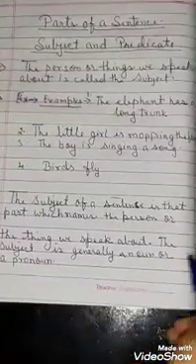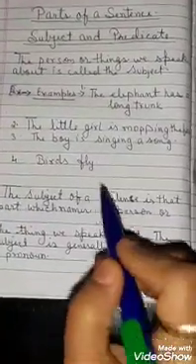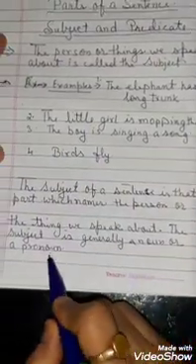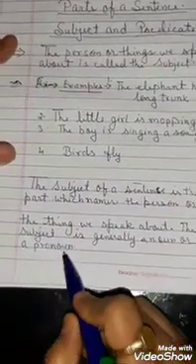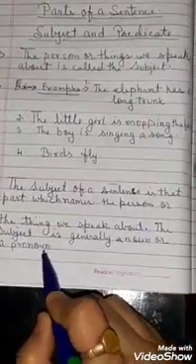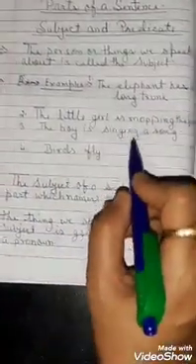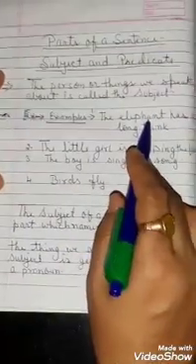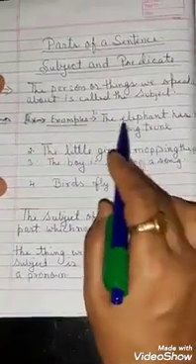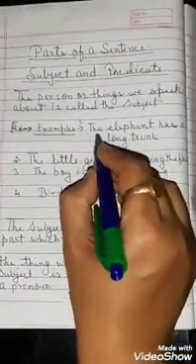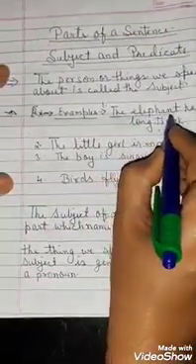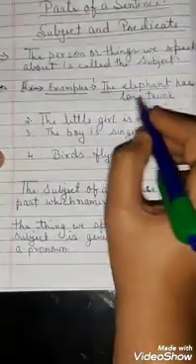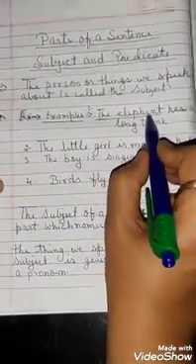Students, I already taught you what a subject is. In short, we say a noun or a pronoun is a subject. From examples, I am going to explain this to you. The elephant has a long trunk. Here, the elephant is a subject because it is a noun. In this sentence, the elephant is a subject.